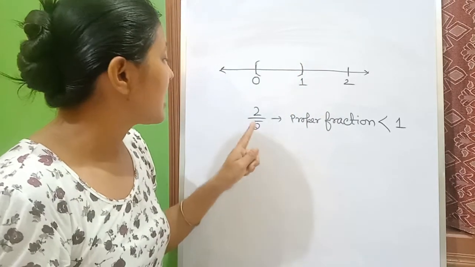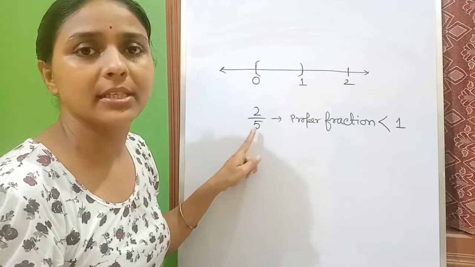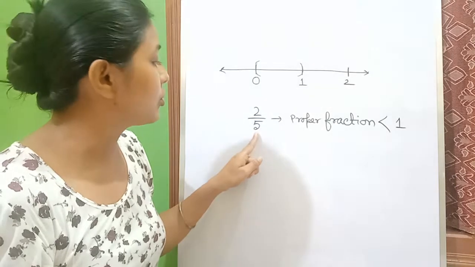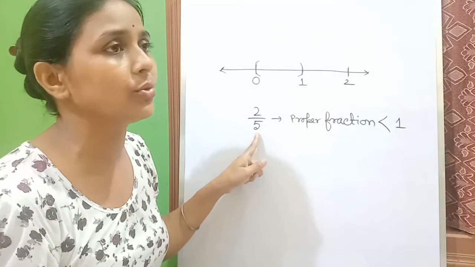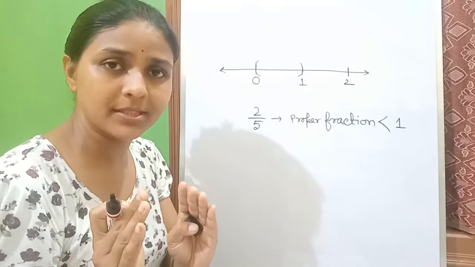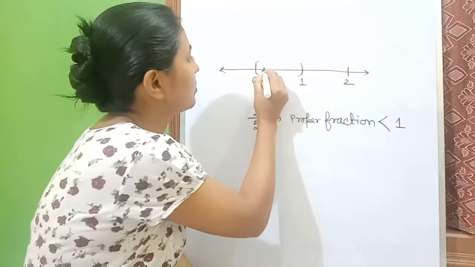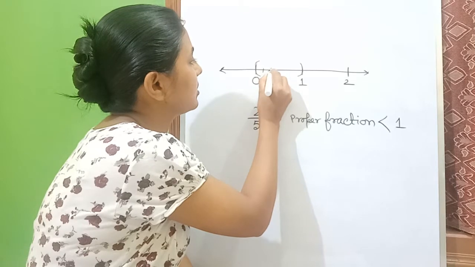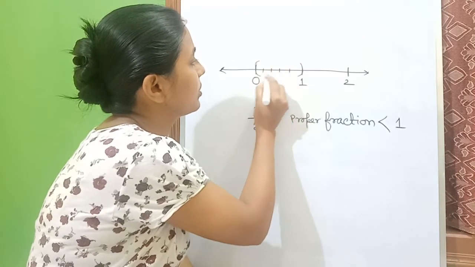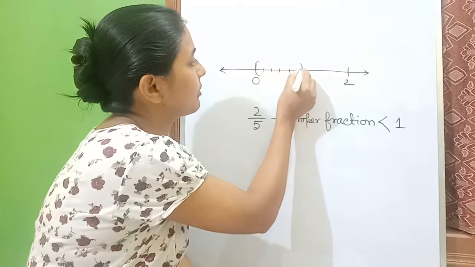Okay. Now we will look at this 5. So we need to make 5 gaps. How? 1, 2, 3, 4 and this one 5.